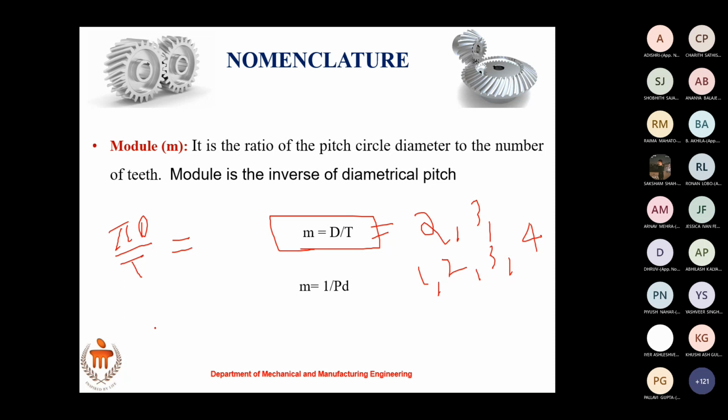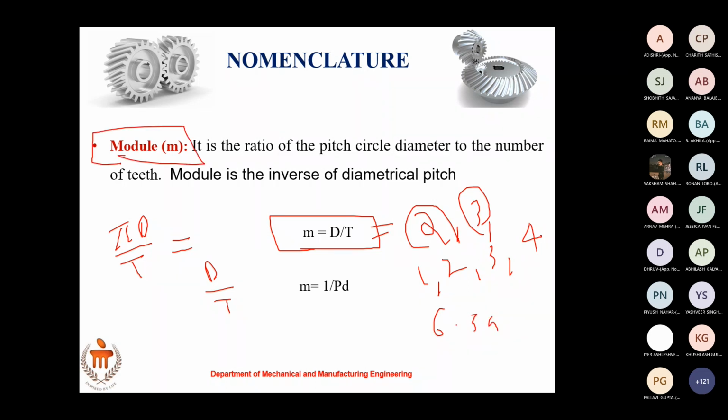I can ask someone to give a module 2 gear. You can go to a workshop and ask them for a module 2 gear or module 3 gear instead of asking for a module of say 2 point something. If D by T is 2, multiplied by pi, how much is it? 6 point something. So instead of that, if you take out that pi and just have D by T, it's easy in all cases. So you can always ask for a module 2 gear or module 3 gear instead of calling for a circular pitch of 6.3 or 4 like that. So this is more convenient.